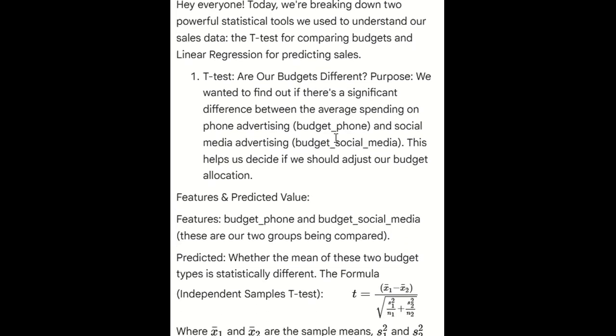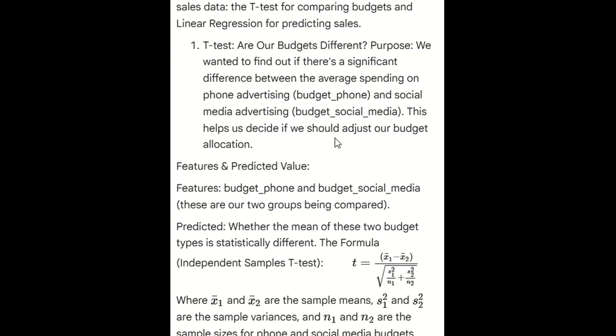So let's understand the features and the predicted values. What features we have taken and what we have predicted. Again, we are including the t-test here. T-test: are our budgets different? This was our question. What's the main purpose? We want to find out if there is a significant difference between the average spending on phone advertising and social media marketing. This helps us decide if we should adjust our budget allocation.